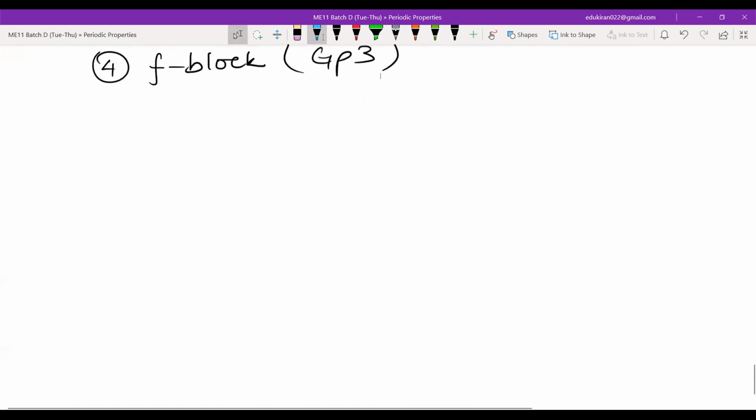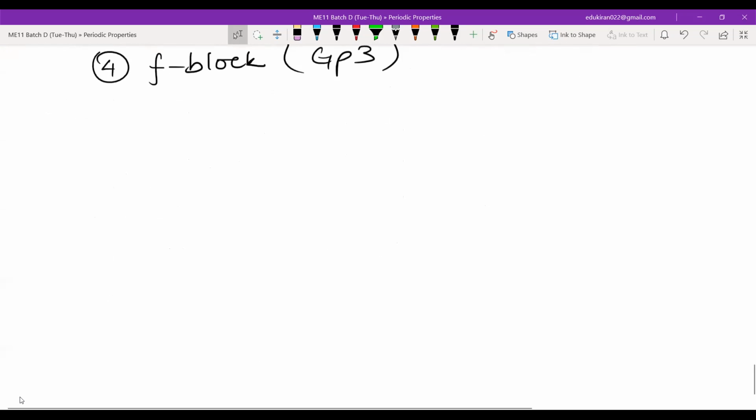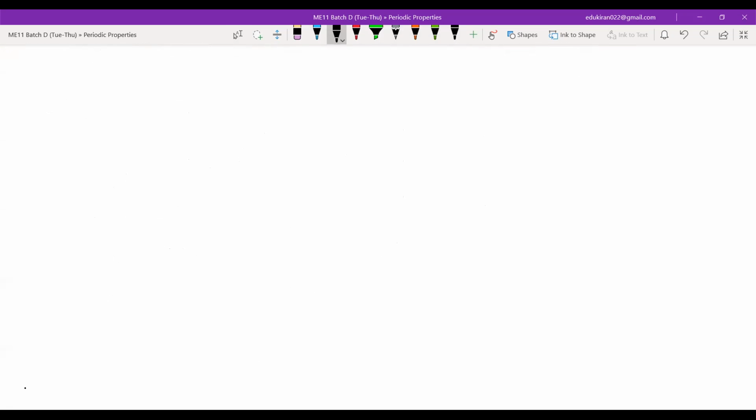Now we'll look at the first block, that is the S block elements. We will go block by block and learn about the groups: S, P block, D block, then the F block. We don't have to learn much about the F block, just some of its properties. For the S, P, and D blocks, we will go in detail. S and P blocks in the most detail, and the D block a bit less. F block elements are not very much used, and the chemistry is not very much known for them.